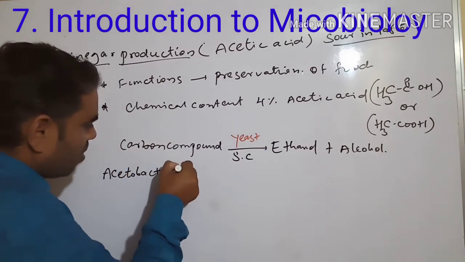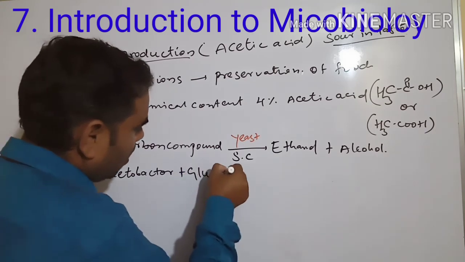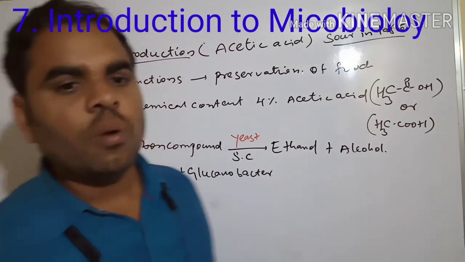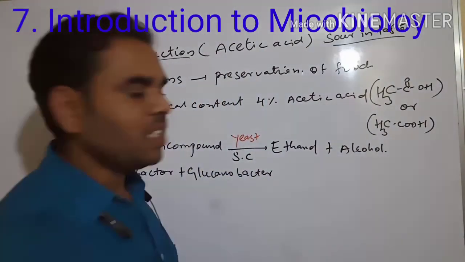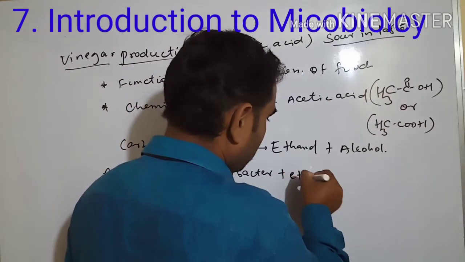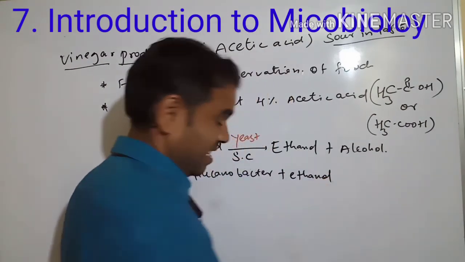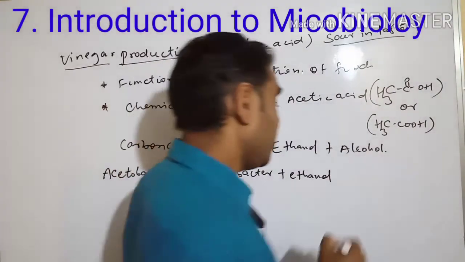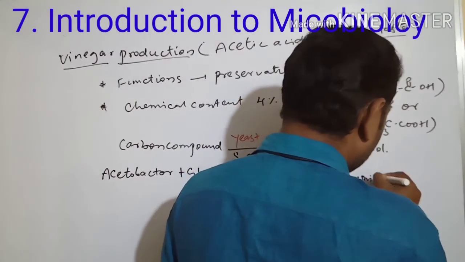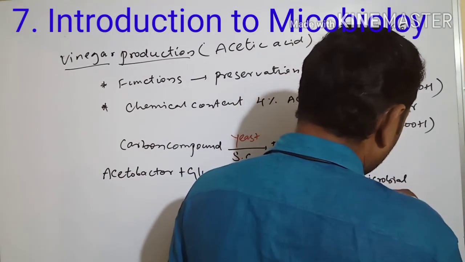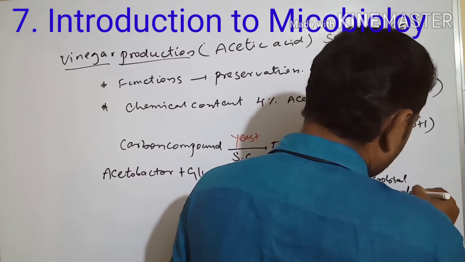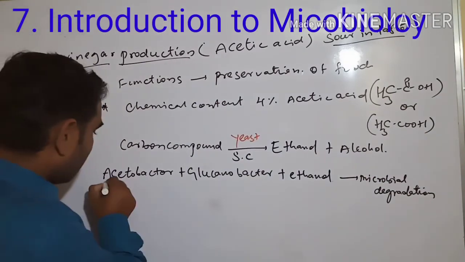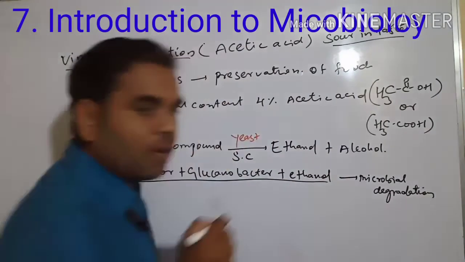Acetobacter plus Gluconobacter plus ethanol. The ethanol will be converted through microbial degradation. Okay, in the microbial degradation, what will happen here?